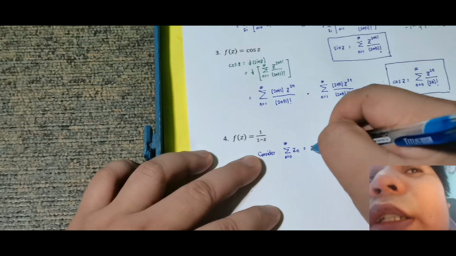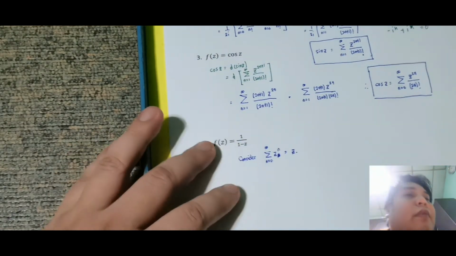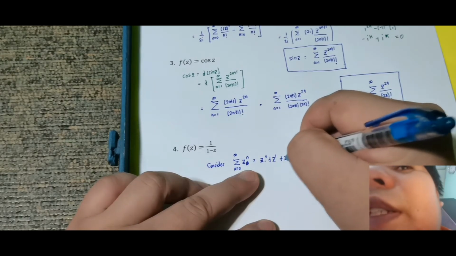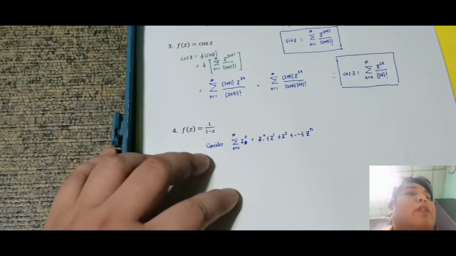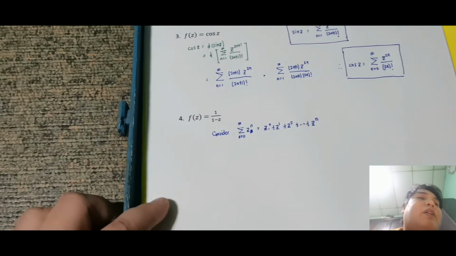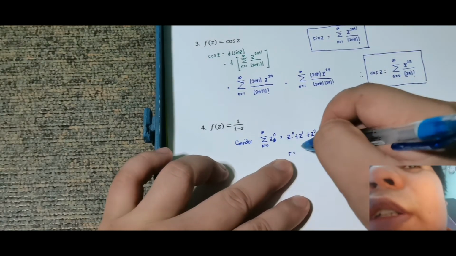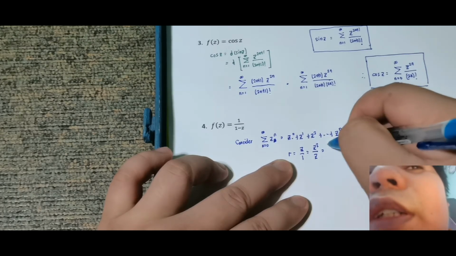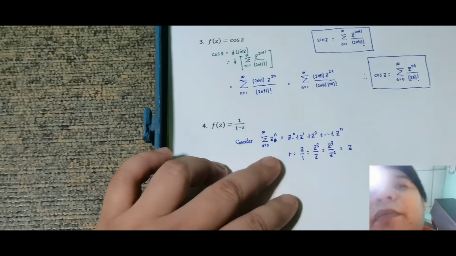That is equal sa z raised to 0 plus z raised to 1 plus z raised to 2 plus ... plus z raised to n. Okay, so obviously, siya ay infinite geometric series. Sir, bakit mo nasabi na infinite geometric series siya? Kasi, ang ratio niya is z over 1, which is equal sa z squared over z, which is equal sa z cubed over z squared. Okay, which is equal sa z.